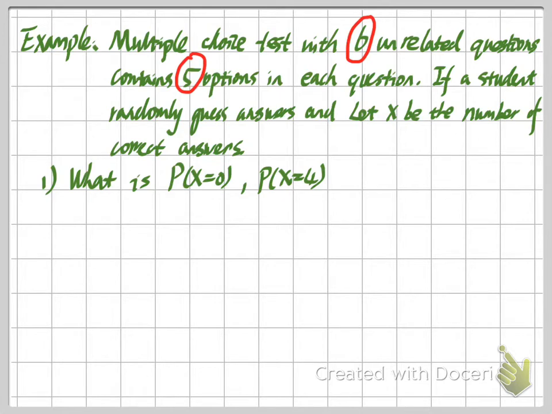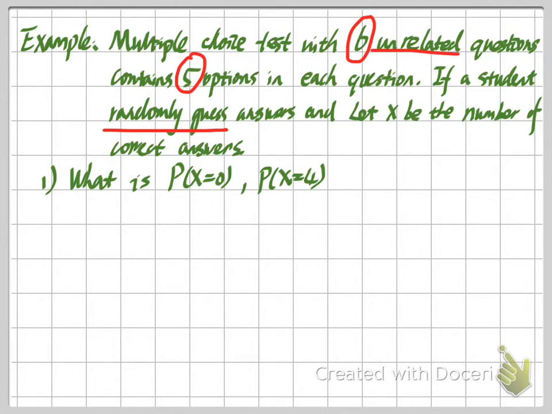Although our choice is among A, B, C, D, and E, by this definition of our random variable, we actually divided the possible outcomes into two groups, correct or incorrect. In other words, when we guess the answer for each question, it's a Bernoulli trial. And with the previous two requirements, unrelated and randomly guess, we have a binomial